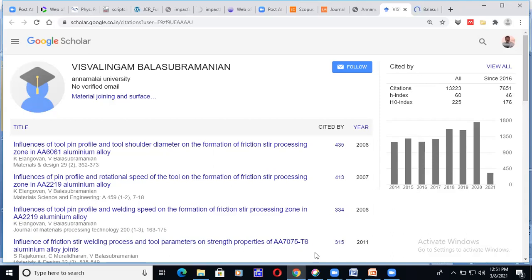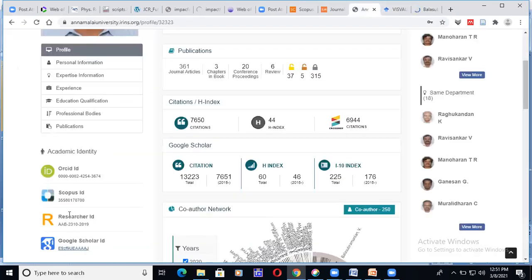This citation includes Web of Science, Scopus, and Google Scholar, non-indexed journals also. So that's why his H index is 60. The ideal index is 225. But in the same case, still it is moving. Let me go for this one otherwise. Scopus. Let us go for Scopus, Scopus of that particular author.